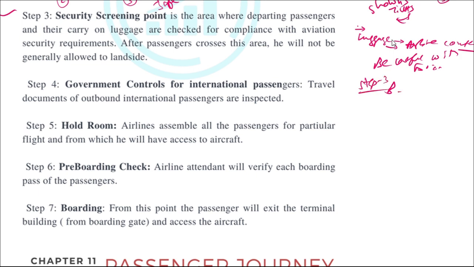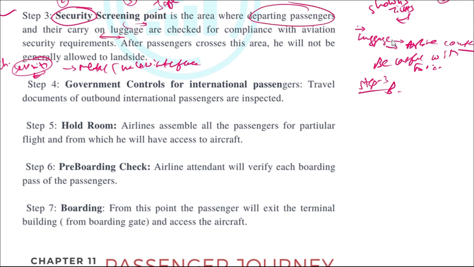Step 3 is the security point. As a preventive measure, as we have also discussed in the previous chapter on security, all the passengers and their luggage will be checked for any metal items so that any act of unlawful interference can be prevented. For this reason, the passenger will go to the security screening point. It is the area where departing passengers and their luggage, whichever luggage they are carrying in their hands, are checked for compliance. I mean, they should not carry any items which are dangerous or hazardous.